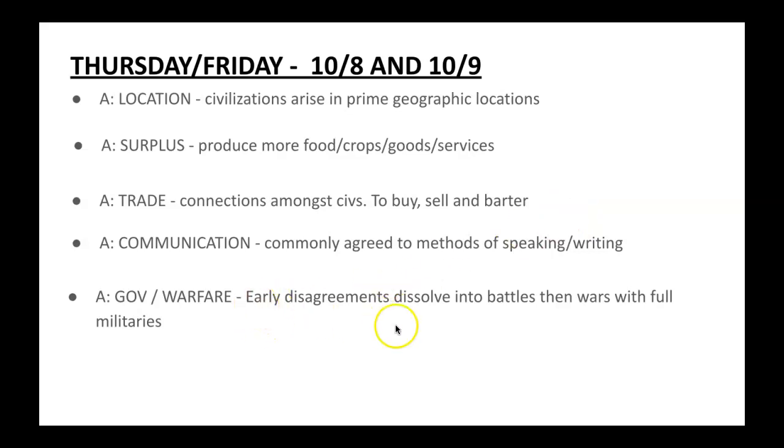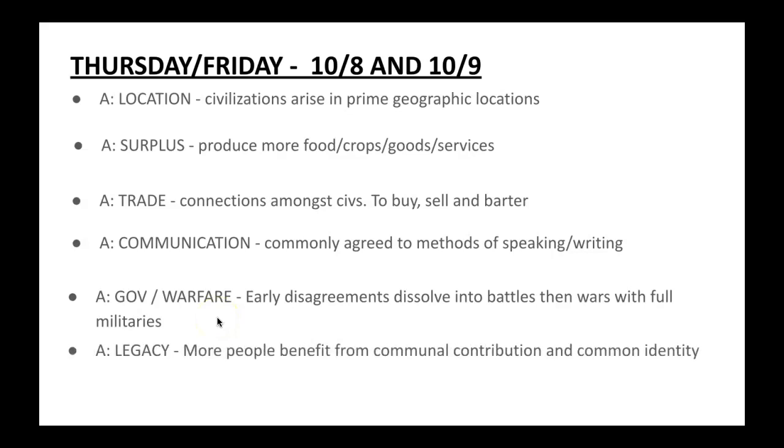Early disagreements that dissolved into battles and then full-scale wars relied on militaries funded by the government and funded by the said civilization. Now, the legacy of learning about world civilizations that later gave rise to world empires is that the more people benefited from the communal contribution and common identity of one civilization. In case you're wondering, how did we ever get something called the Roman Empire and the Roman Republic? It's because of the start of small-scale civilizations that came into full-scale civilizations. So understanding that story is key to understanding the story of all of us.